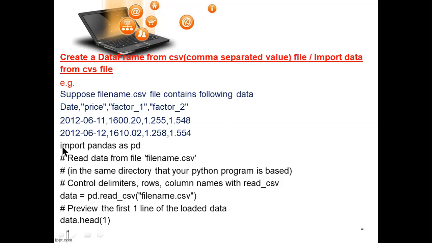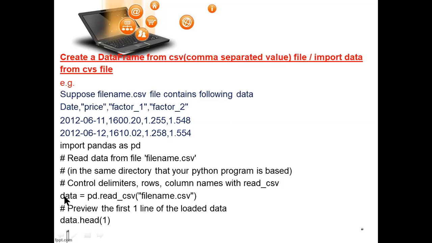And now what you have to do: import pandas as pd. As usual, the previous program you have done. And this reads data from a file name CSV. Then you have to read the data. In the same directory you have to store the file, the directory that your Python program is based on. You can use control of the delimiters, rows, columns here with read_csv. This function you have to use.